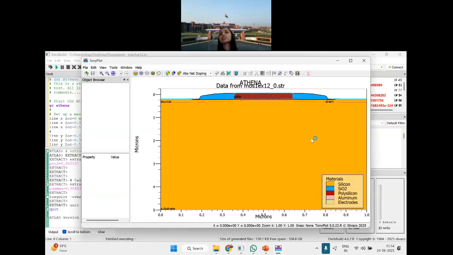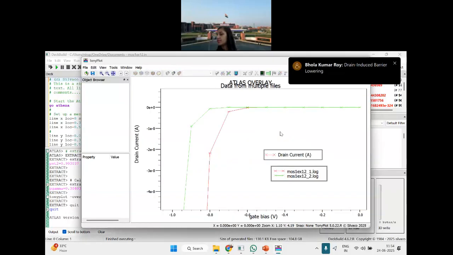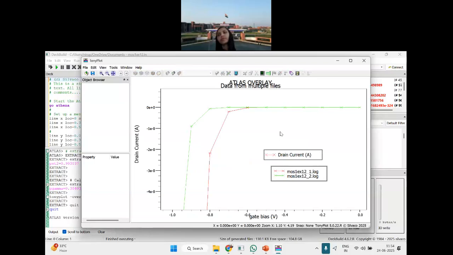Again, same silicon dioxide and electrode. Now see, there are two MOSFETs, but they have two different currents. In the first case, it is starting at -1 volt, and in the second case, it is starting at -8 volt. In order to measure DIBL, you should have two current voltage characteristics, because it is analyzing the drain bias effect on the MOSFET performance. So it is getting two curves, and from these two curves you can extract DIBL.